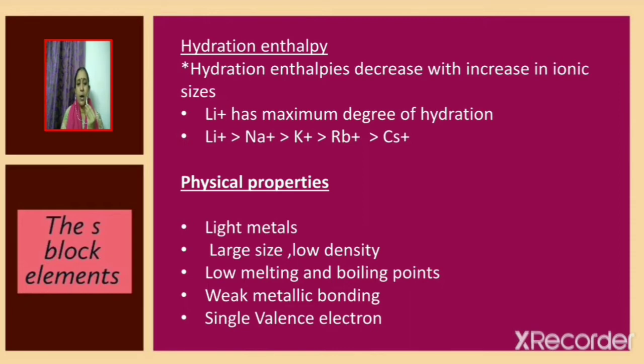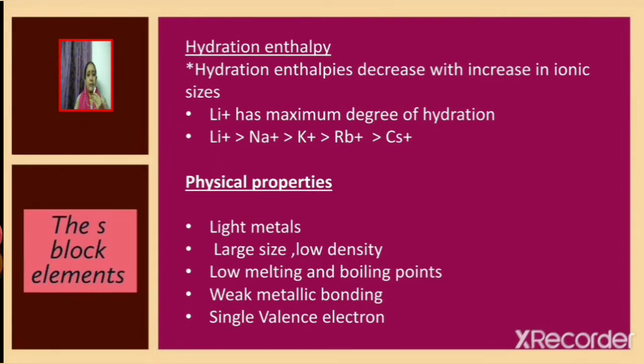Let us now discuss the physical properties of alkali metals. Alkali metals are light metals. They have large size and hence they have low density. Alkali metals are associated with low melting and boiling points.